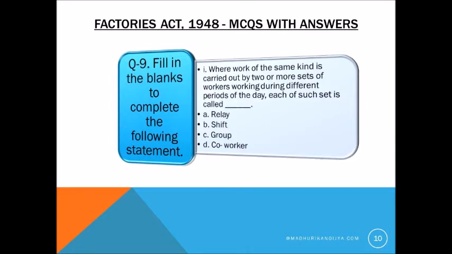Now question number 9. Where work of the same kind is carried out by two or more sets of workers working during different periods of the day, each of such sets is called a relay.